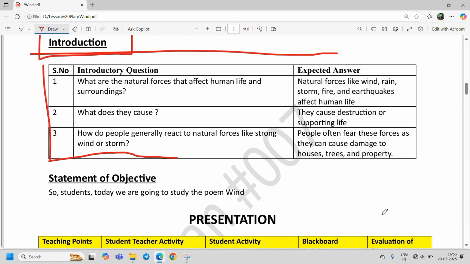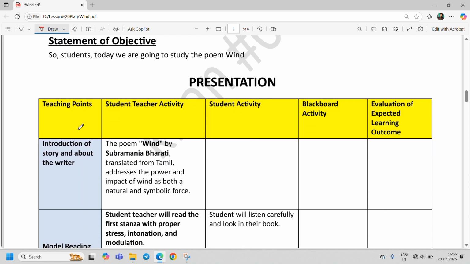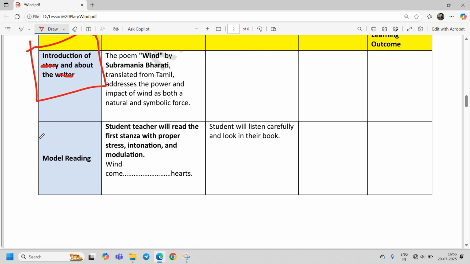Okay, so let's start. Presentation. Here we write the introduction of the story and the writer. Since this is the lesson plan of a poem, you can write here the introduction of the poem and the poet. Then you write the poem Wind is written by Subramanya Bharti, translated from Tamil. This is a Tamil poem, but it is translated into English. Okay, after that we conduct model reading. Model reading means we read ourselves in front of students and they listen carefully.